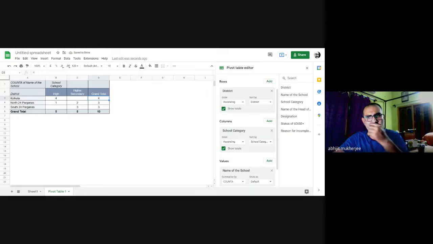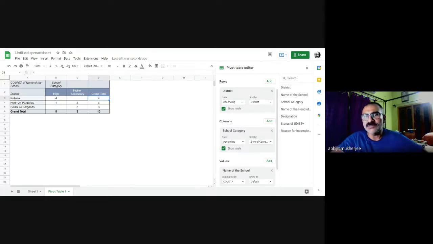Now let me explain this thing once more. The rows and columns, I am free to choose. I can choose anything and everything for rows and columns. Now, when I choose values, I must select only those values which correspond to my selection of the rows and columns.